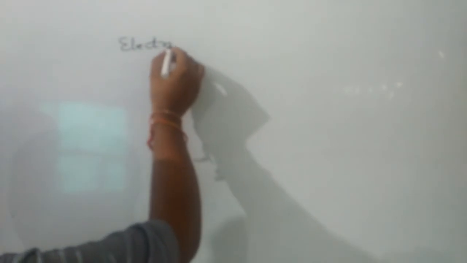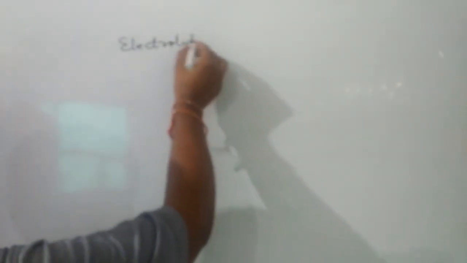Examples are silver, copper, gold, sodium, potassium, iron, and so on. Keep it in mind, silver is the best conductor of electricity. After this, we have discussed two types of conductors: one is electrolytic and the other is electronic. Then what is the difference between electrolytic and electronic conductors? On one side, we can write down the electrolytic or ionic conductors.